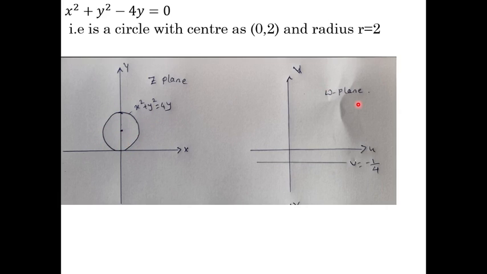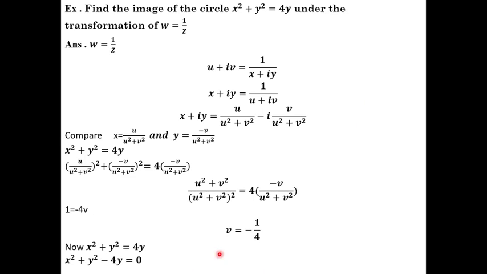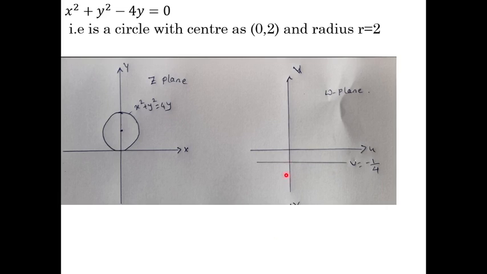Now what is the w plane image? We get only a single line, v is equal to minus 1 by 4. Here v is equal to minus 1 by 4. Minus 1 by 4 means it is less than half. This is 1, this is half, and this is minus 1 by 4. Now the circle is transformed to a straight line. So this is the example for inversion. Thank you.